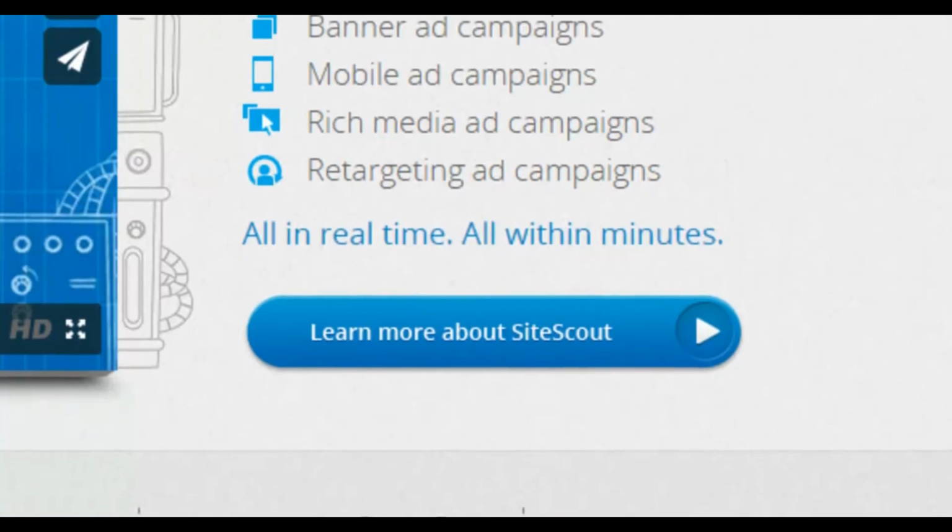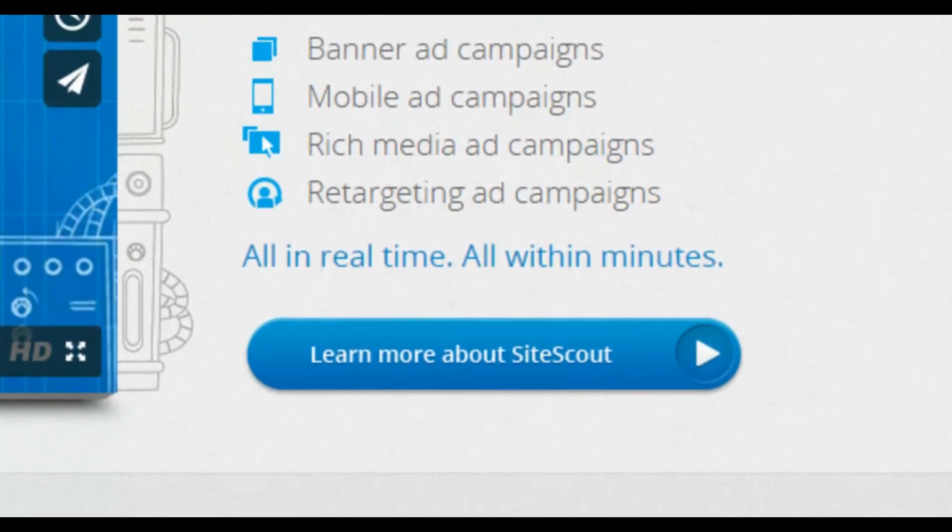Now, real-time bidding, although I don't understand the technical side of it, basically you'll bid against your competition in real time for an advertising impression. So what that means is if you're retargeting, for example, and you have a very low bid, but no one else is bidding higher than you to advertise on a specific website to a person that's visited your website in the past, that will enable you to get very low cost advertisements. A lot of publishers were a little bit wary about real-time bidding when it first came onto the market, exactly because of that, because the advertisers, people like us, were getting a very, very good deal.